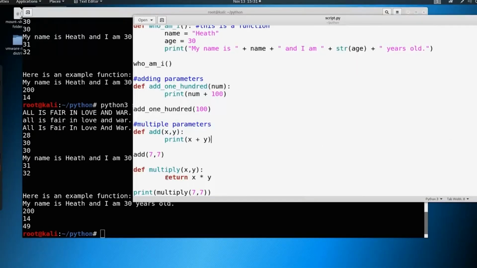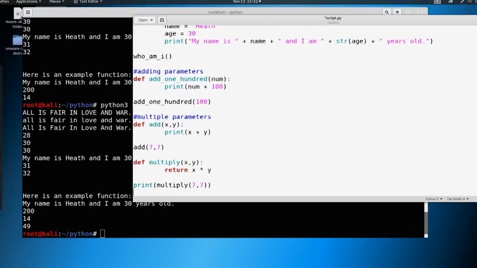So the return feature just allows us to return the number back to us, right? We don't have to always print it out if we don't want to. We can store it for later. So that's what we can do here. So we don't always have to print it. We can return the number and then call it later. So that's one way of looking at it.